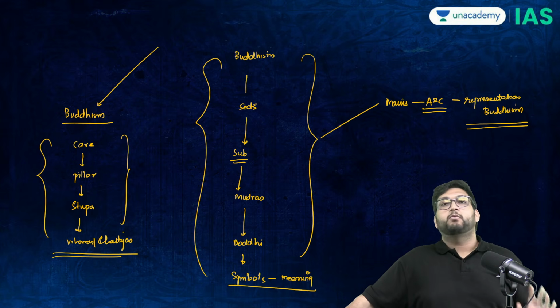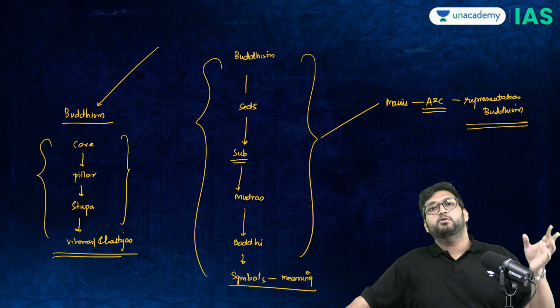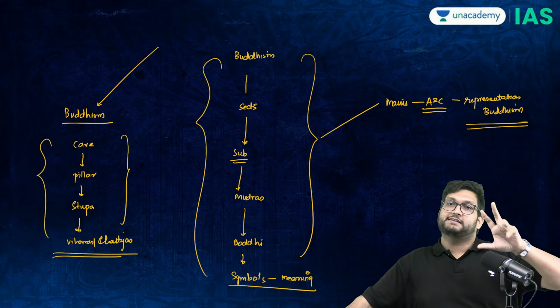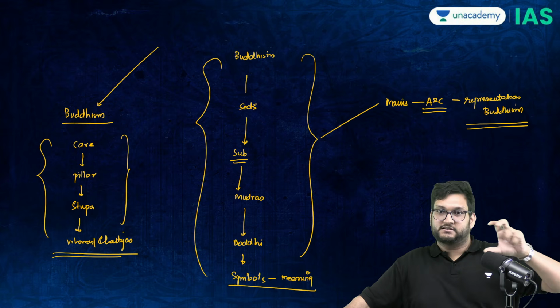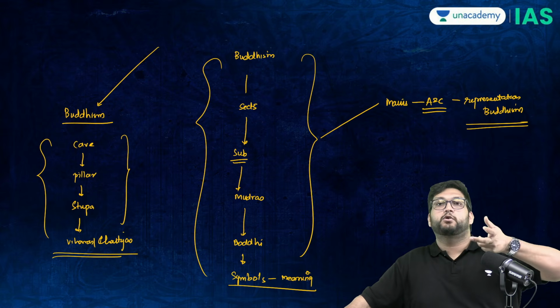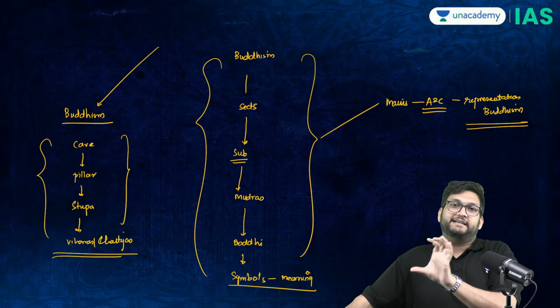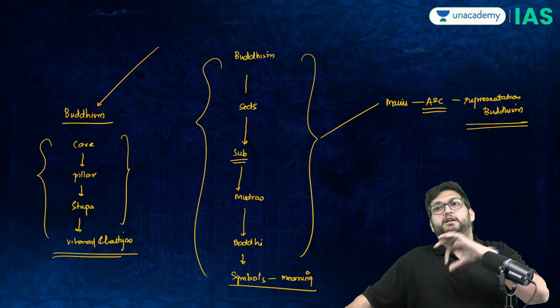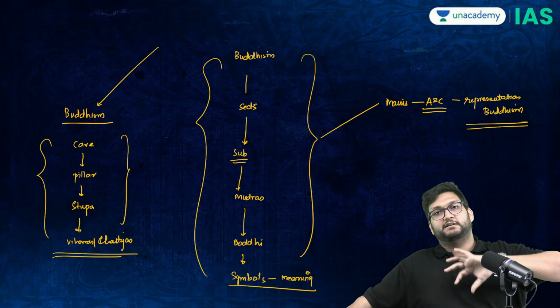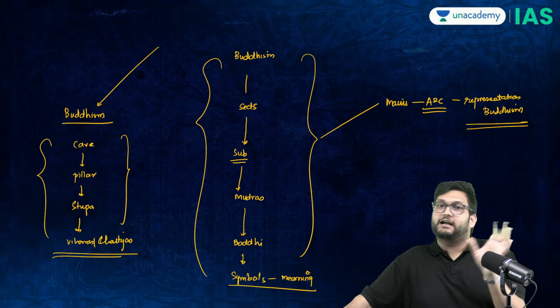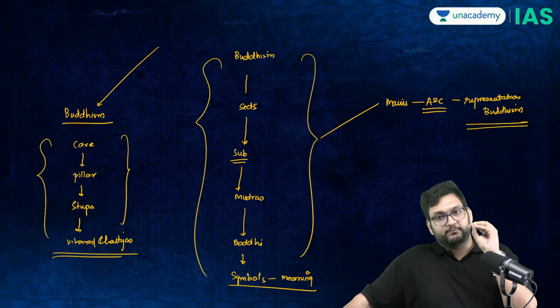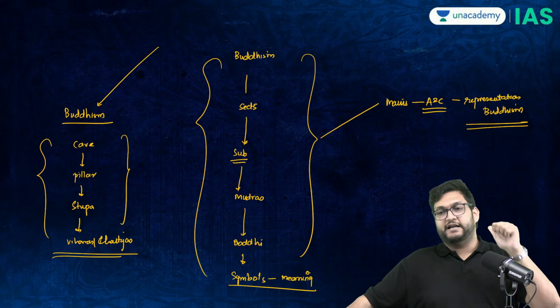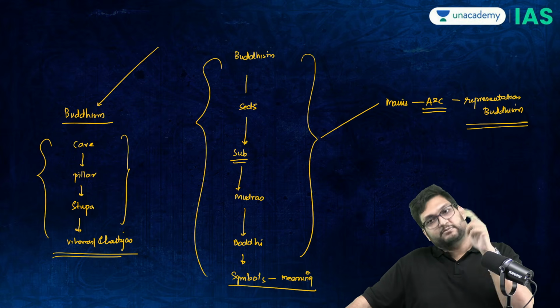Then I will move towards modern India, where I would like to go into the concept of the national movement and certain sections. Meaning, I want to do it in 3 to 4 parts, where I'm going, for example, 1919 to 23, then 23 to 30, 30 to 40, like that. So I'll cover everything systematically for you. But Buddhism, very high yielding area. State PCS, UPSC generally. Jainism, equally important.